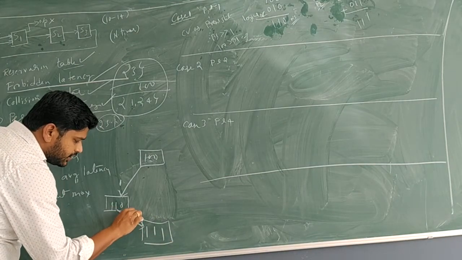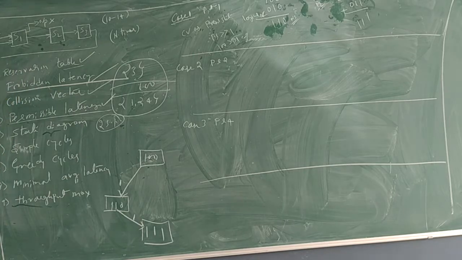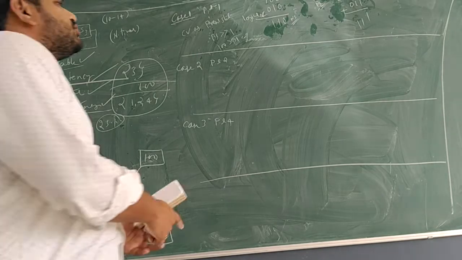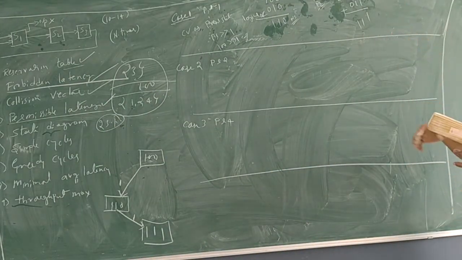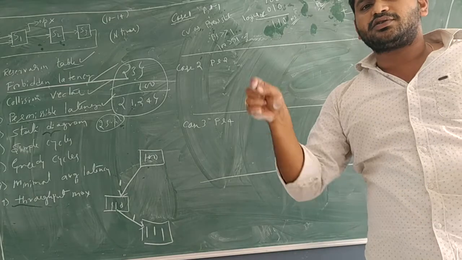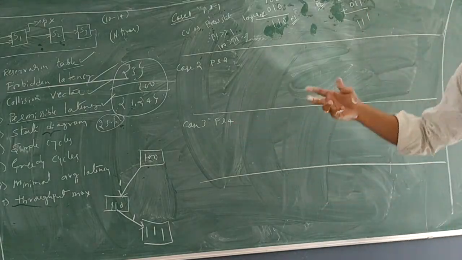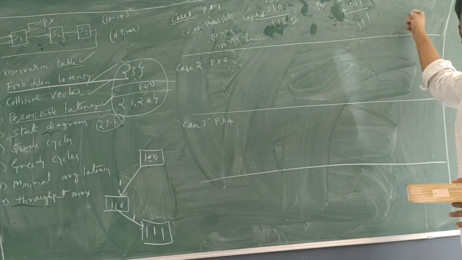So here, with what latency? 1. Okay, permissible latency is 1. Next, why we should not continue triple 1? Because triple 1 does not consist of 0. So no need to continue. Is it clear? No need to continue.